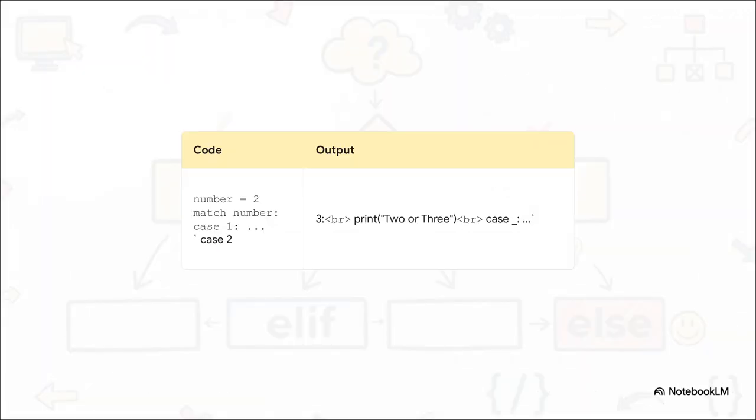And wow, this shows you just how elegant match case can be. We match the variable number, which is 2. The code then goes down the list. Does it match case 1? No. Does it match case 2 or 3? Yes. That little vertical bar just means or. So it prints 2 or 3, and it stops right there. And that underscore at the end, that's a wildcard. It's a catch-all that acts just like an else block for any other value.